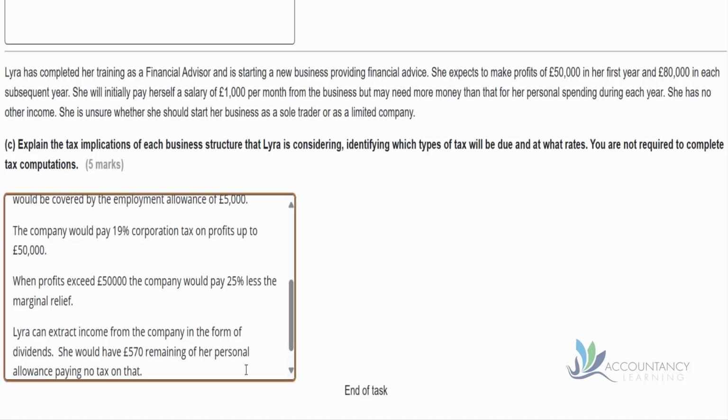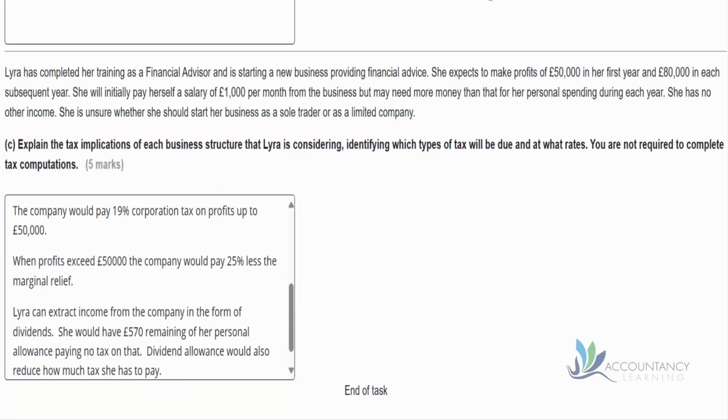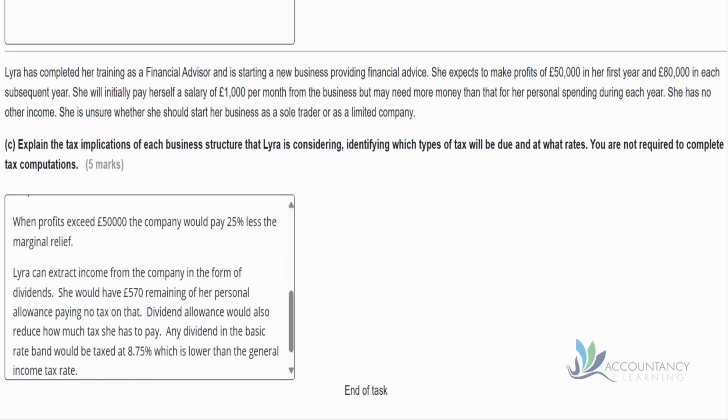There's also, on top of that, a dividend allowance, and that would also reduce how much tax she has to pay. We don't have to worry about what the dividend allowance is for this exam. And then any dividend that's above the personal allowance and above the dividend allowance would then be taxed at 8.75% as long as it was in the basic rate band. And this is lower than the general income tax rate, so that will be advantageous for Lyra.